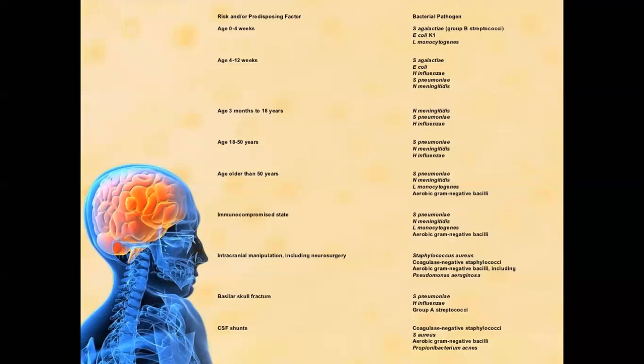If the patient has a history of basilar skull fracture and has developed meningitis, the most common organisms are H. influenzae and Streptococcus pneumoniae. If the patient is a known case of hydrocephalus or brain tumor and has a ventriculoperitoneal shunt inserted, then if he develops meningitis, the most common organisms are Staph aureus and gram-negative bacilli. So the treatment of meningitis depends on which organism is involved.